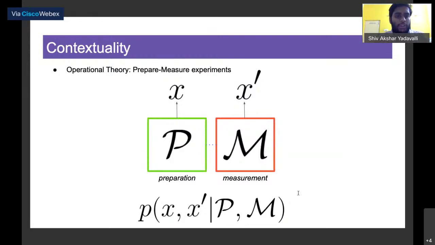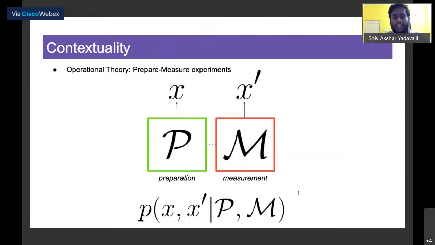To consider contextuality, we first talk about operational theories, specifically prepare-measure experiments. In prepare-measure experiments, we first have a preparation procedure that produces a preparation outcome that is labeled classically by some symbol X. Then we apply a measurement on this preparation, and we get a measurement outcome given by X prime. Just to be clear, X and X prime are distinct variables. There is no relationship between the two. They can have different cardinalities.